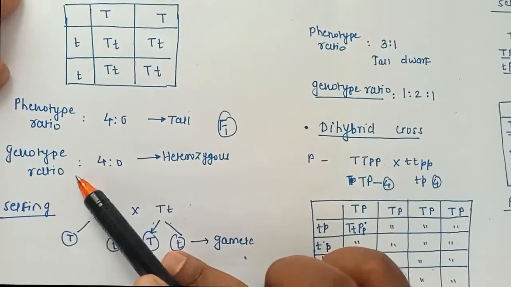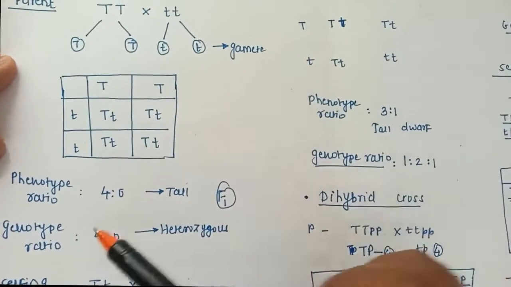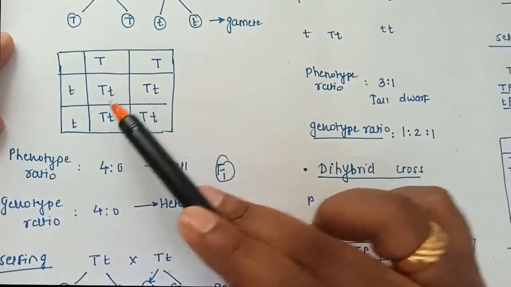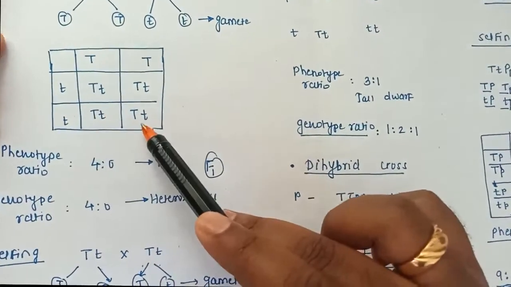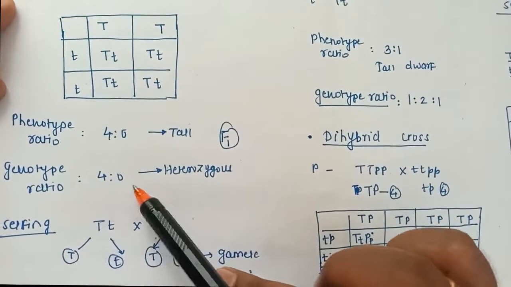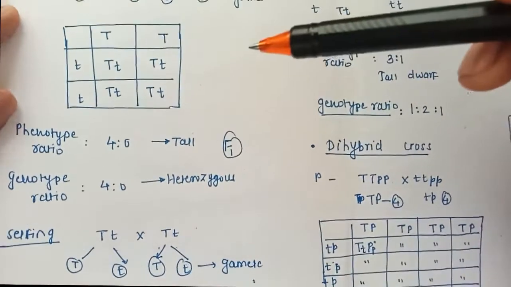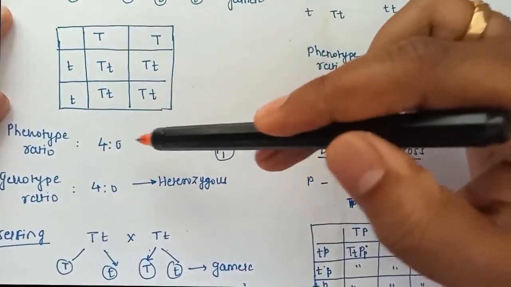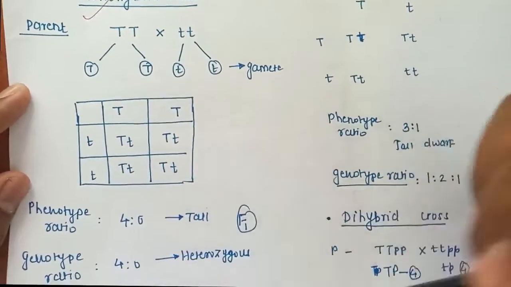Now with respect to genotype ratio, we talk about whether it is heterozygous or homozygous. That is what genotype is. This is heterozygous because it has different alleles. Heterozygous, different alleles, heterozygous, and heterozygous. That means the genotypic ratio is again 4:0, all are heterozygous. So in the F1 filial generation, for the monohybrid cross, the phenotypic ratio is 4:0 and the genotypic ratio is 4:0.